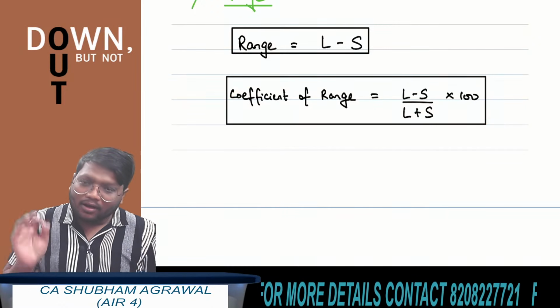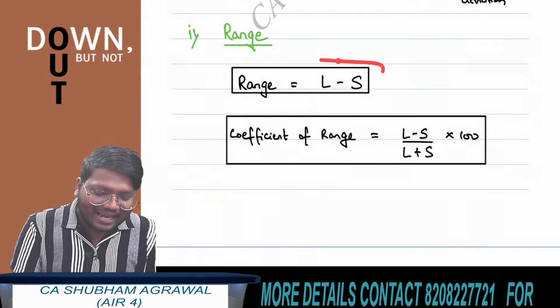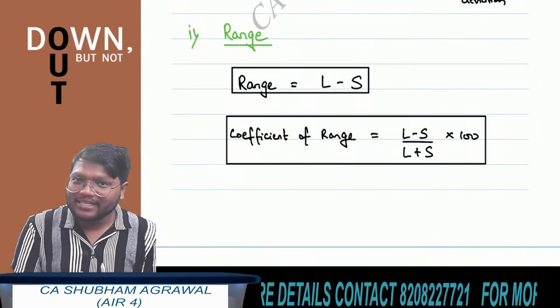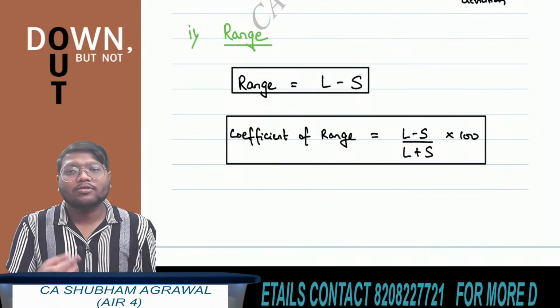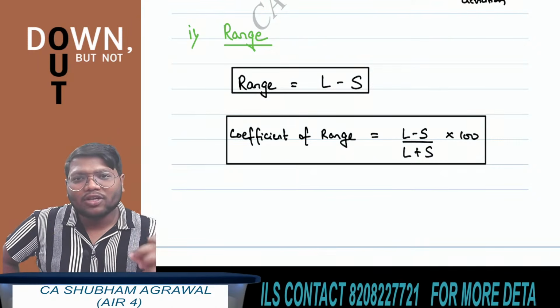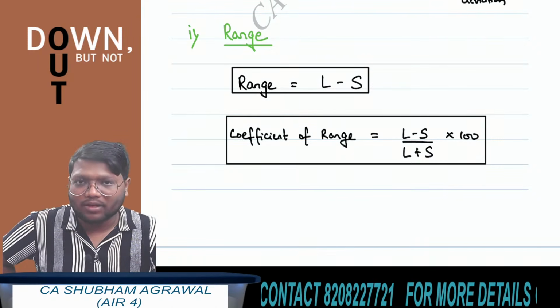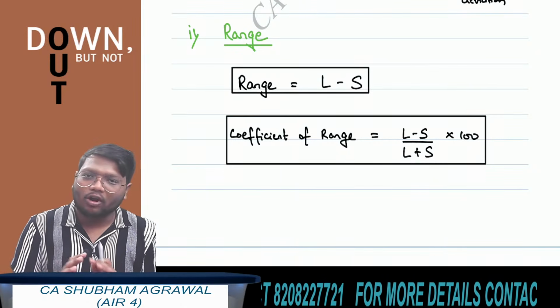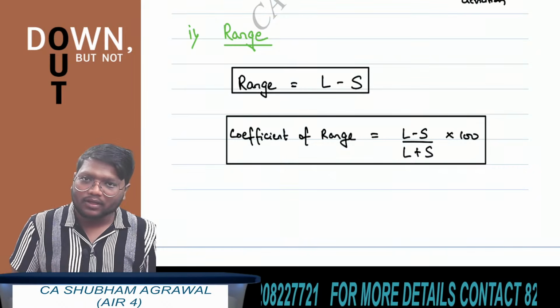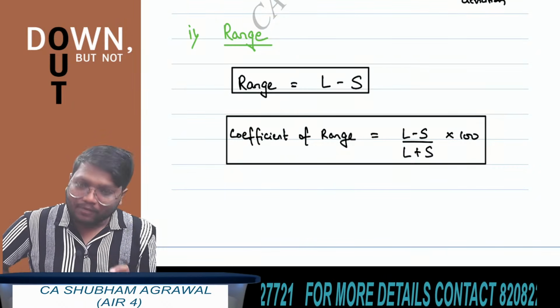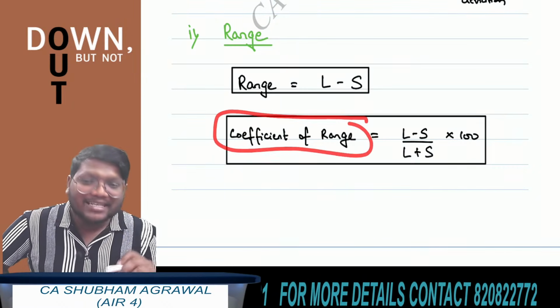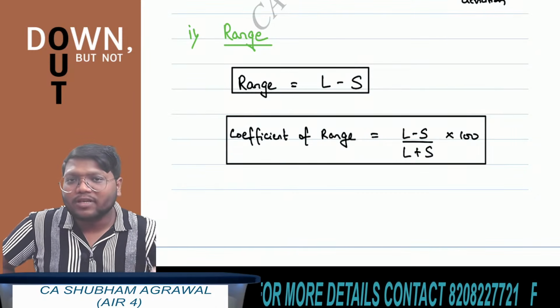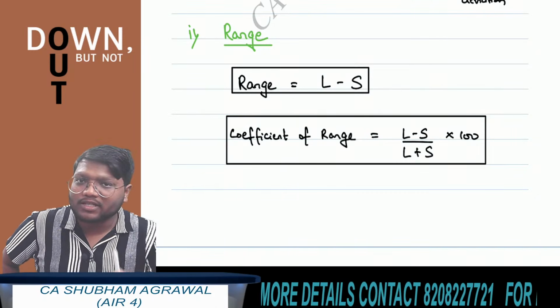One thing, range cannot be negative. Or I can also say that any measure of dispersion cannot attain a negative value. Mean deviation, quartile deviation, standard deviation, all these also cannot be negative. Understood? And one more thing here, coefficient of range has no units. Relative measures of dispersion have no units.